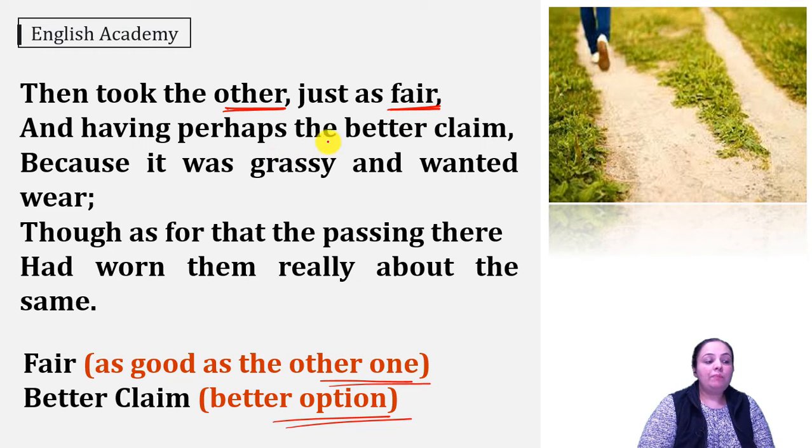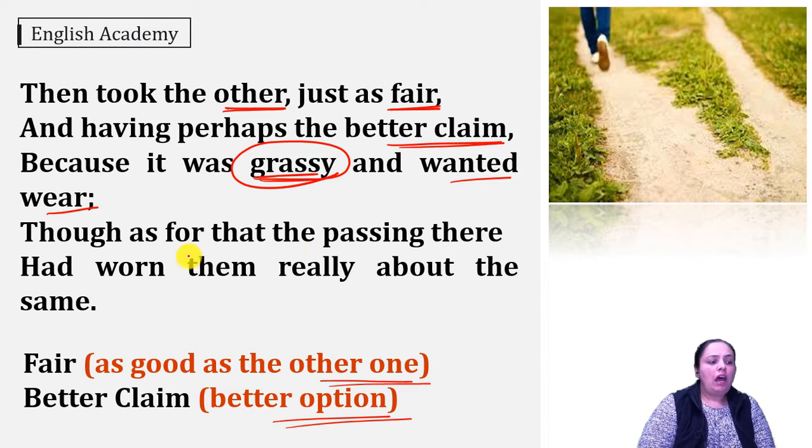And it had perhaps the better claim. Perhaps it was the better option. Perhaps the traveler thought that the second path was better than the first one. Then he tells us why did he feel so? Because it was grassy. It had green grass on it and he felt that no one had walked on it. Wanted wear means the path was saying that no one has walked on me. I am still very green and grassy. So you can come and explore this path. So that is why he chose the second road.